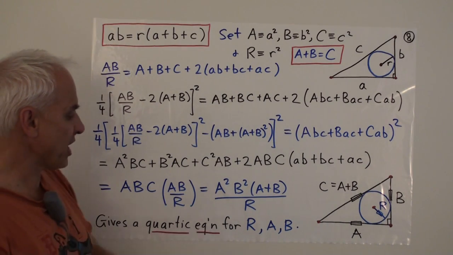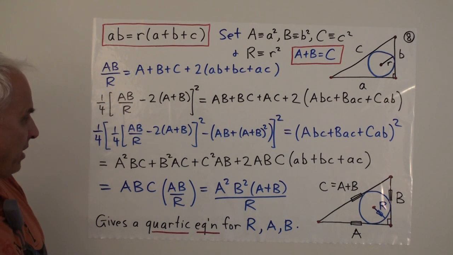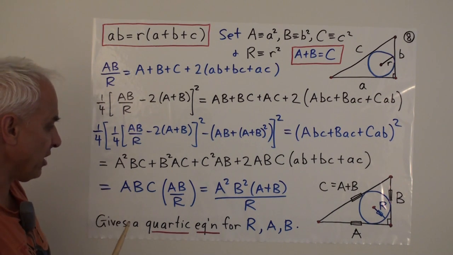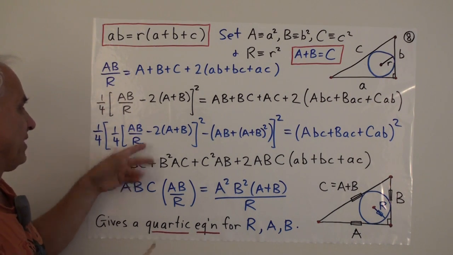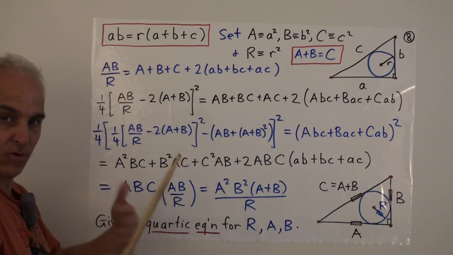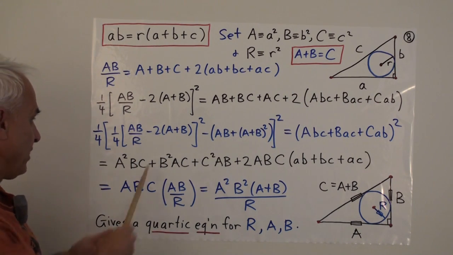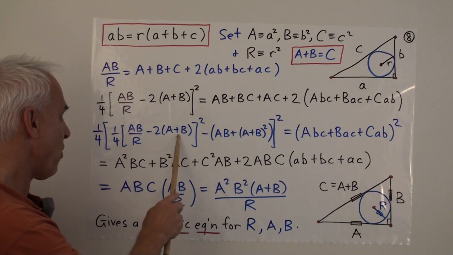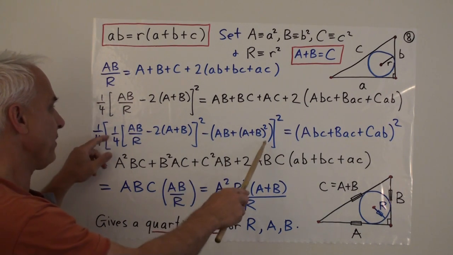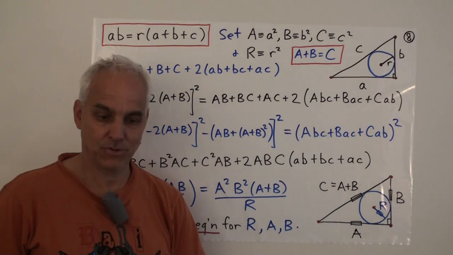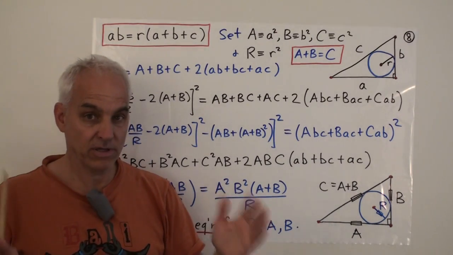All right, this is a quartic equation for R, A, and B. Okay, there's some denominators here, but the denominators are basically R, so we can multiply through by those denominators. And you can see that we've got this quantity here, it's squared, and then some more stuff, and we're squaring it again. It's going to be a quartic polynomial expression.